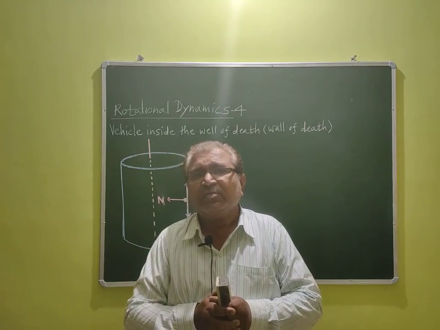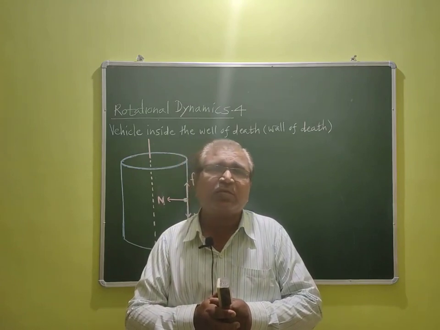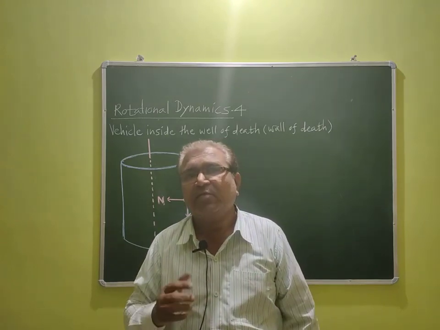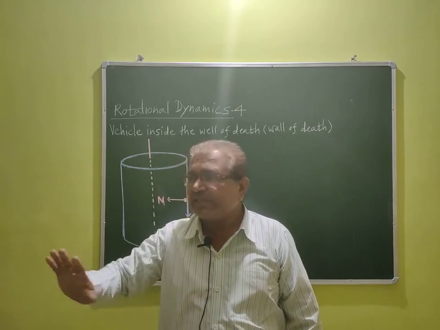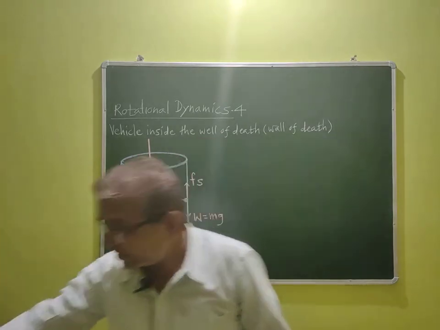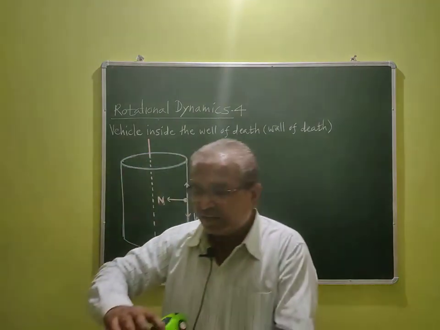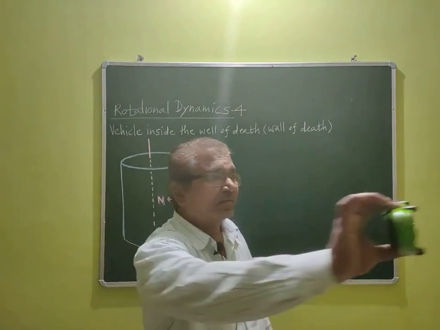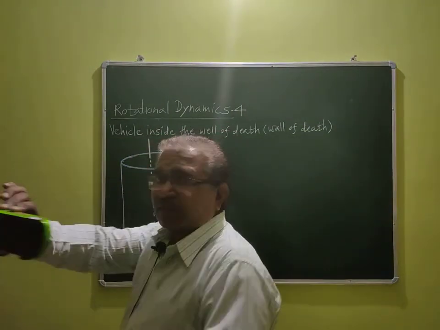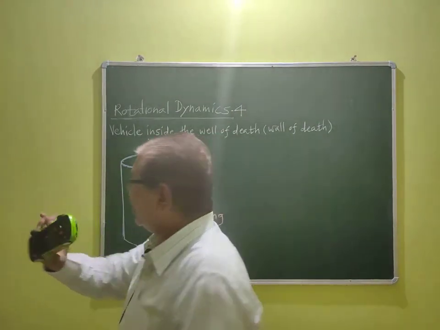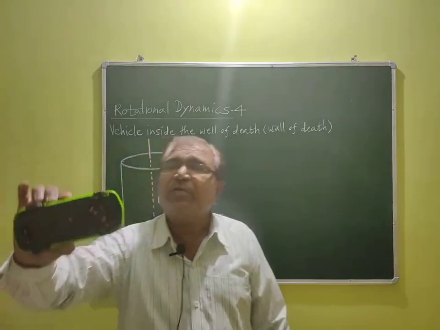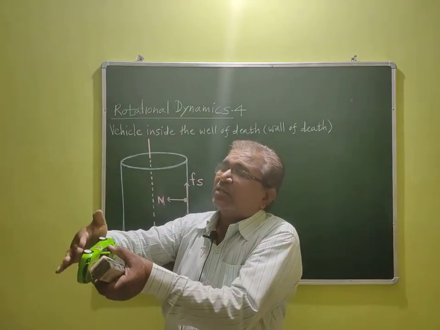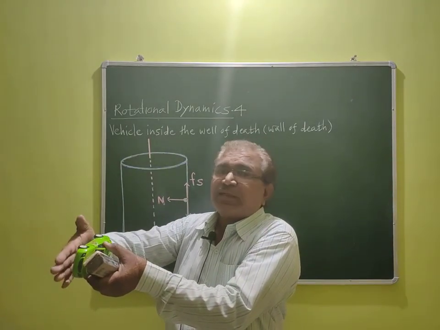In a circus, the death well is what we call the wall of death, and inside the well of death, the rider rides the vehicle like this. The vehicle is running like this. See here, I will show again. This is the position of the vehicle, and the tires are exactly inside the wall.